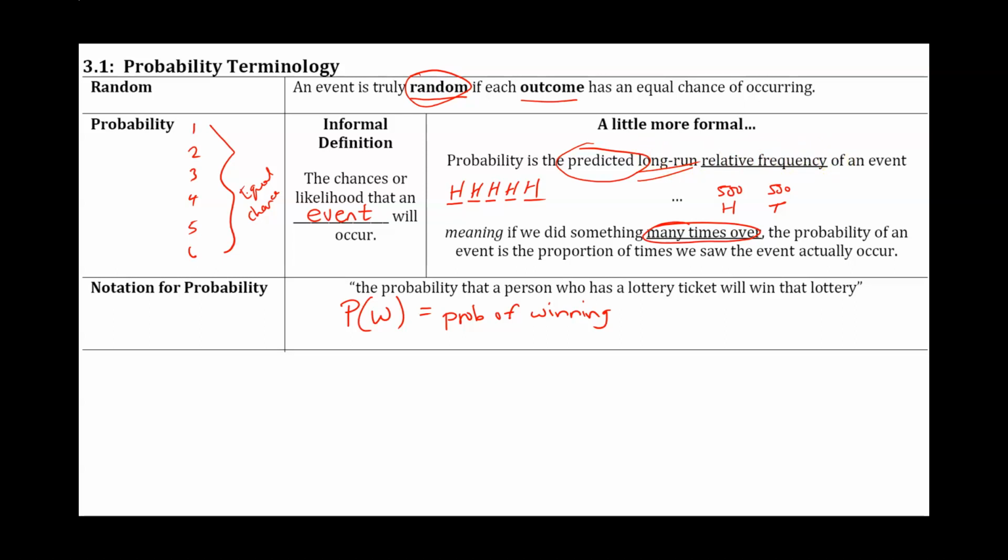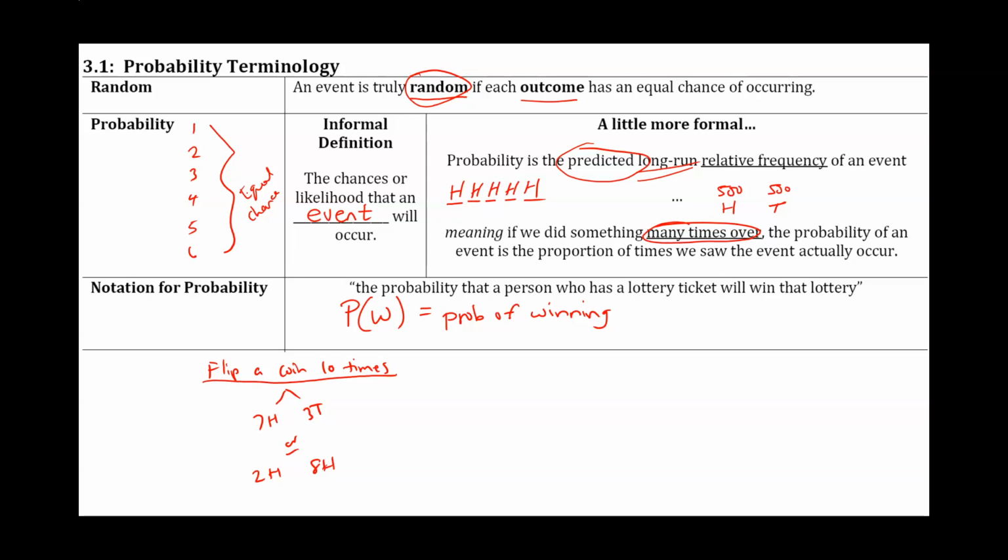For example, let's say I flip a coin 10 times. It could very well happen that I get 7 heads and 3 tails. Or maybe I'll end up getting 2 heads and 8 tails. In such a short series of trials, in 10 trials, anything can happen, right? We're not guaranteed to get exactly 5 and 5.